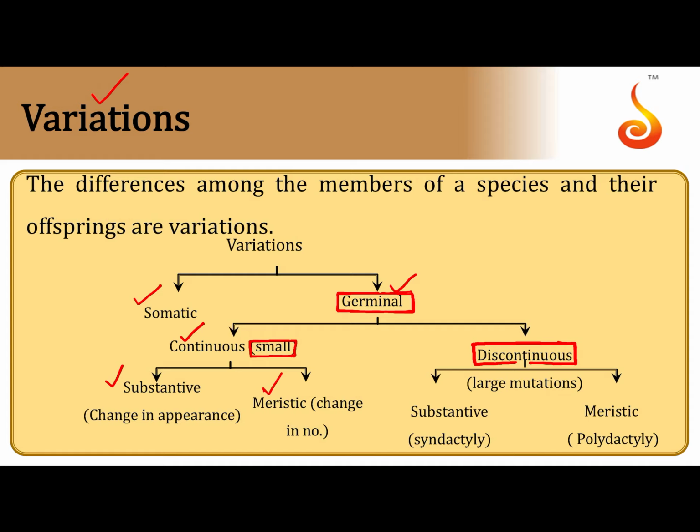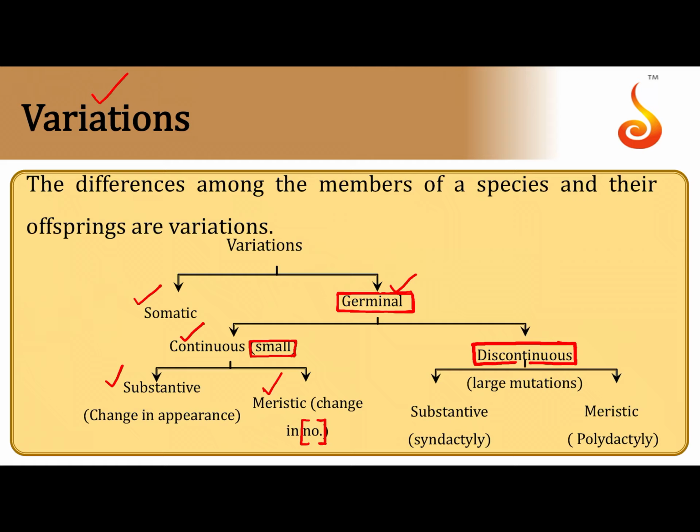Now number can be, for example, the changes in fingerprints, the different types of fingerprints that we have. The reason there is a change in the fingerprint is because at the tip of your finger there are ridges on your skin. The number of ridges on your skin is what determines your fingertip pattern. That's why here we talk about number, the number of ridges or folds on your skin.